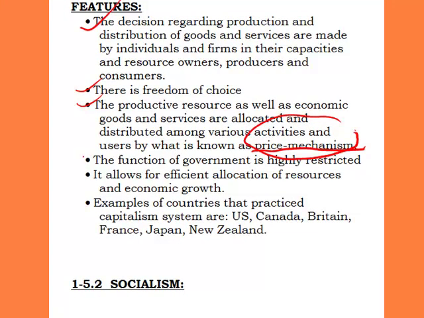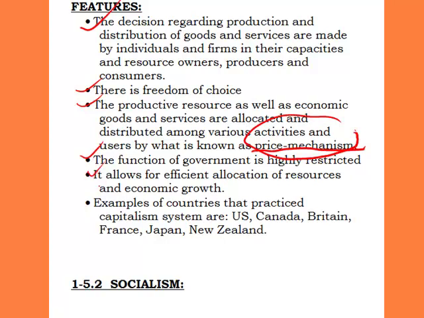The fourth one is that the function of government is highly restricted. In a capitalist economic system, government function is not pronounced. They are on the low side. They make regulations, fine, but most of the economic activities are carried out by individuals that own the factors of production. So therefore, in a capitalist economic system, the function of government is highly restricted.